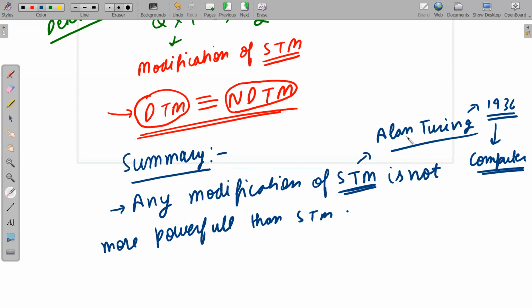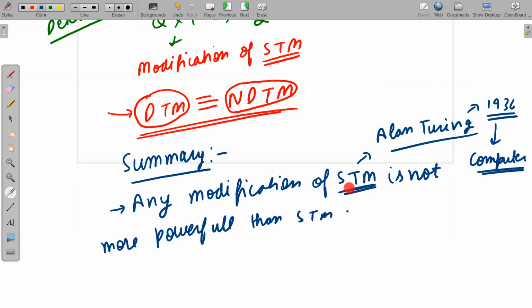The stored program concept and von Neumann architecture came, and roughly after 10 years, proper computers were invented. All these computers are just implementations of the standard Turing machine.